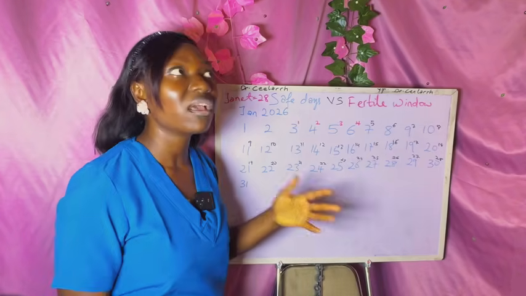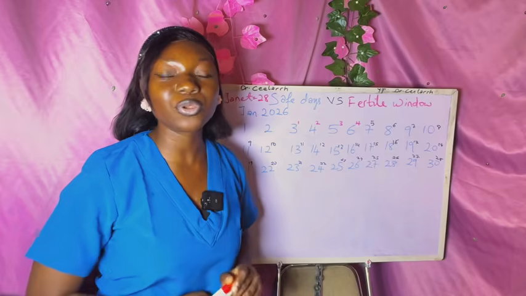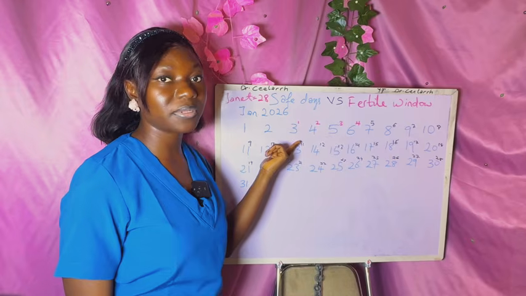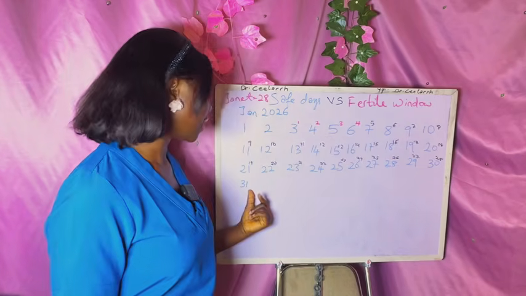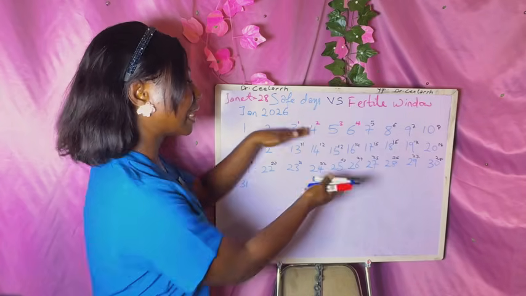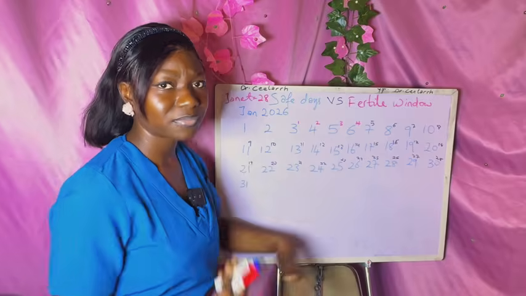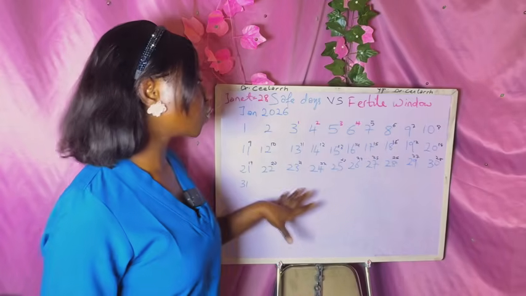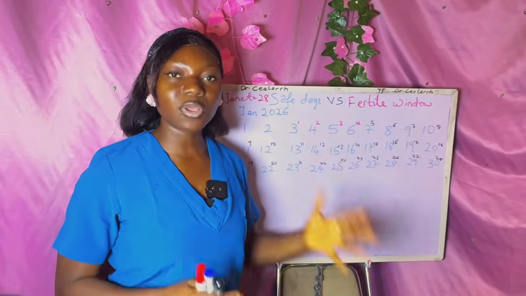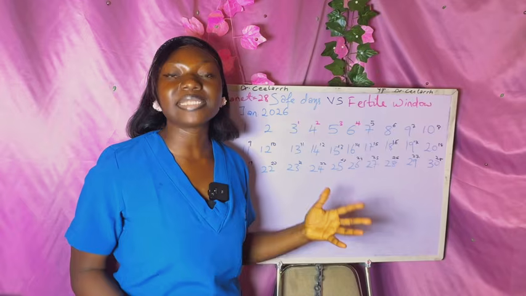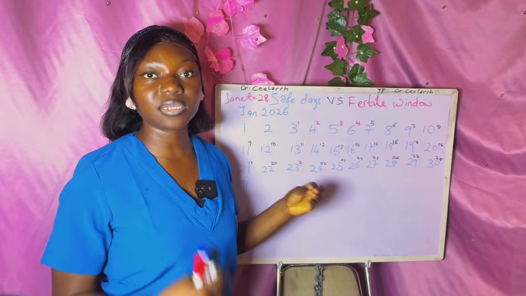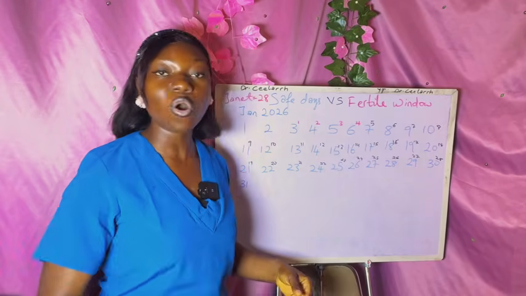And that's why some women will say, oh, I see my period twice in a month. No, it depends on your cycle length. For Janet, she started quite early within the month, and so she was most likely to see another period within that same month, even though it came at the end, because 28 days can still be accommodated inside the calendar. I don't know if that makes sense. I had said that the average menstrual cycle is 28 days plus or minus 2 days. So the period can come earlier, it can come later, depending on hormones, nutrition, weight, and a lot of factors that can affect the period, whether making it later or even earlier.